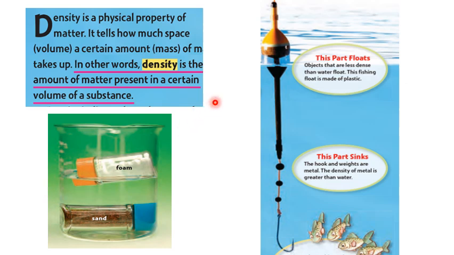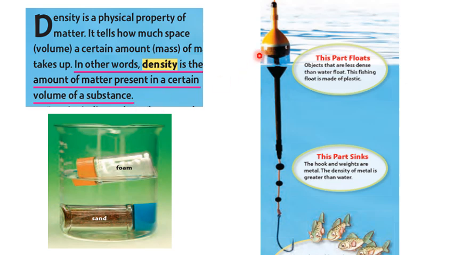Now, other property of the physical properties of matter is called density. What is the meaning of density? Density is the amount of matter present in a certain volume of a substance.